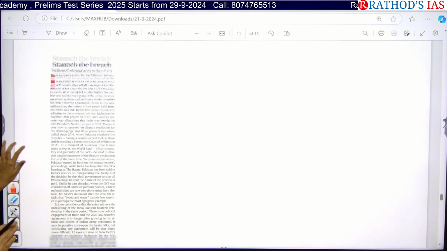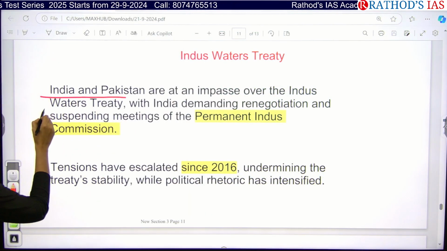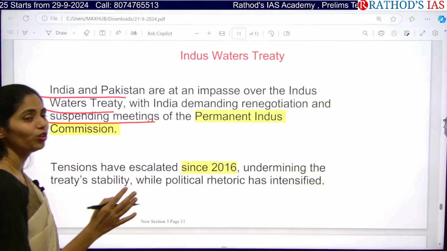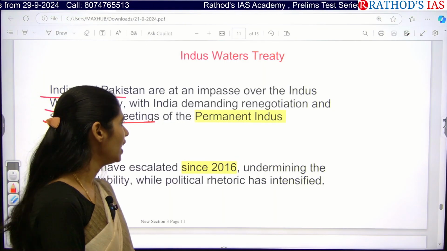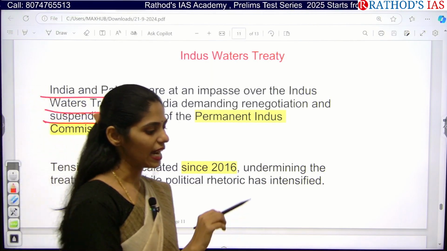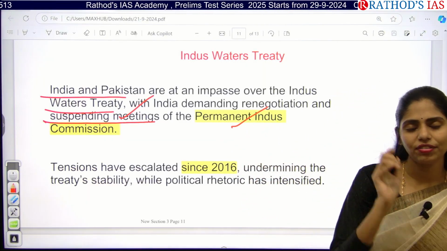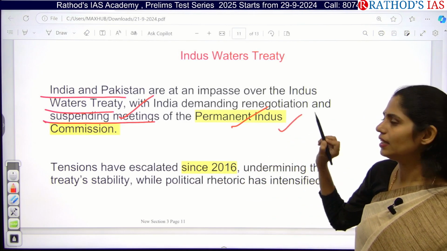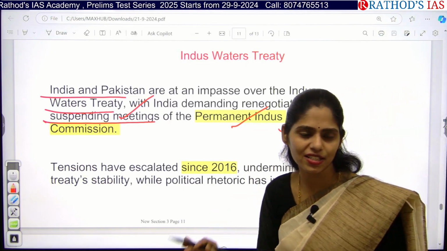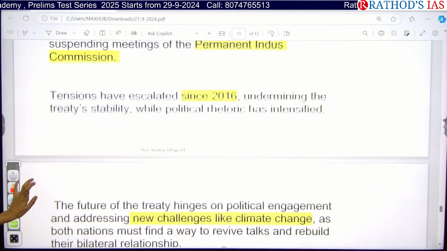Okay, let us see what this article is saying. India and Pakistan are at an impasse over the Indus Water Treaty, and India is demanding renegotiations. There has been no response from Pakistan since 2023, and we said that we are suspending the meetings of the Permanent Indus Commission. Under this treaty we established the Permanent Indus Commission, where a mandatory negotiation should be done once every year. But there is no response from the Pakistan side. So India decided that we are going to start this.